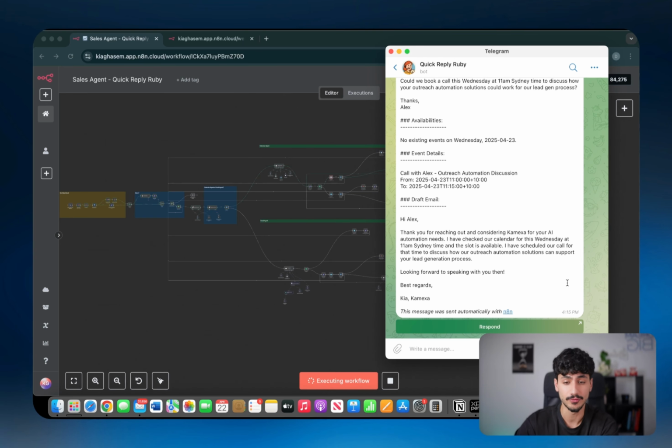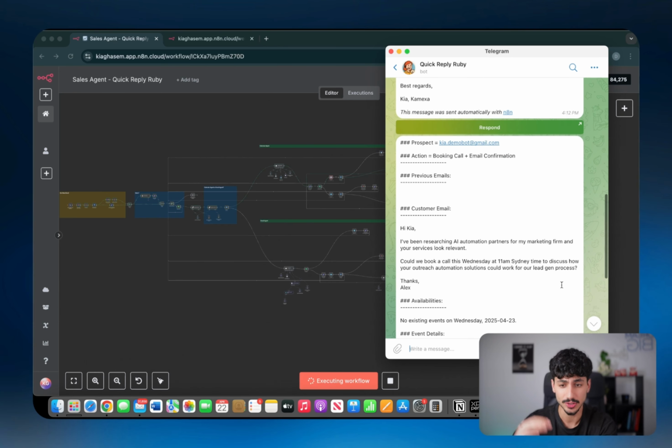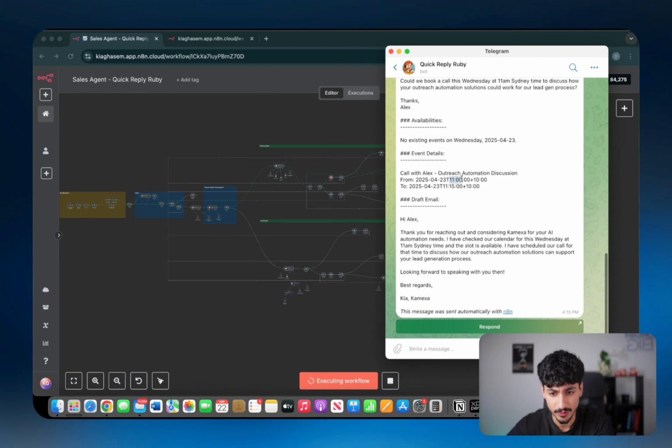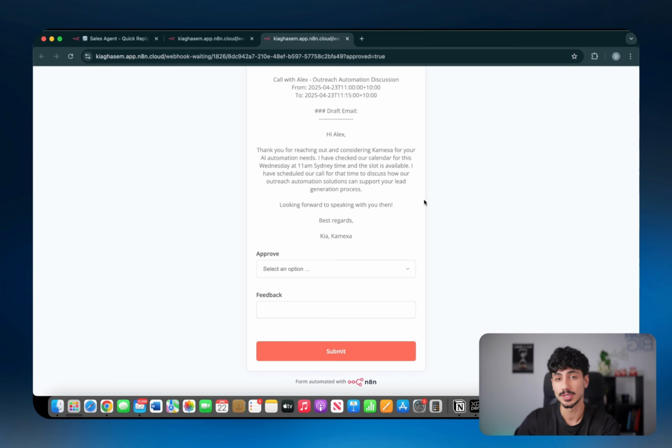Now, as you can see at 4:15, literally within a couple of seconds, I got the next iteration back from Quick Reply Ruby. And this time, instead of it being from 11 to 11:30, it's from 11 to 11:15 a.m., which is exactly what we wanted. So let's click on respond, open it up. But let's say we're still not happy.